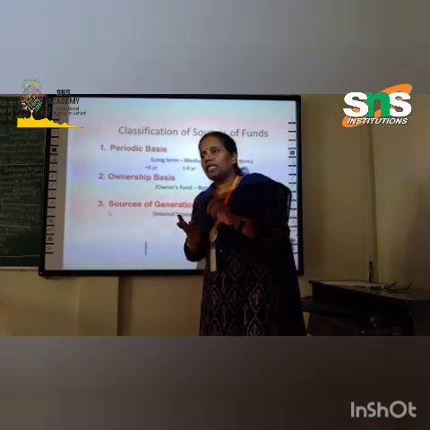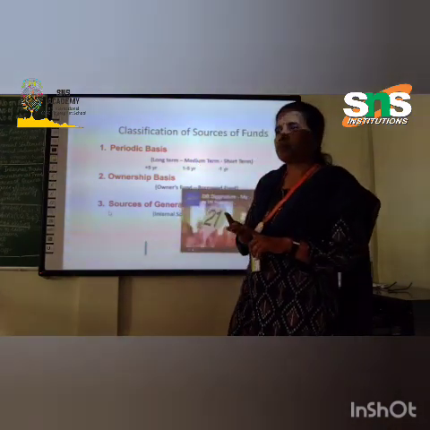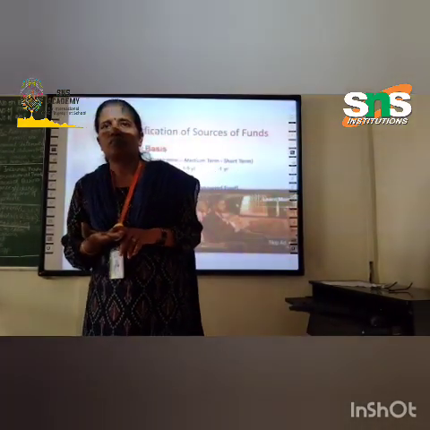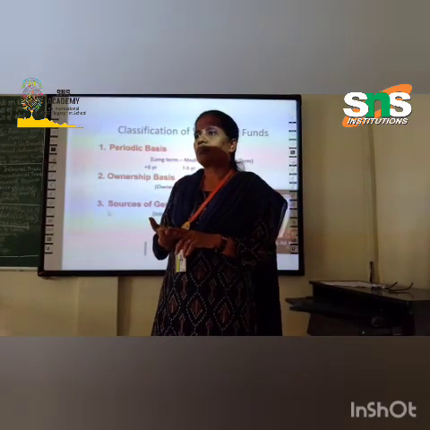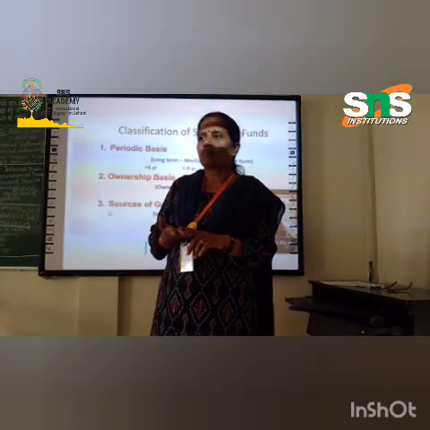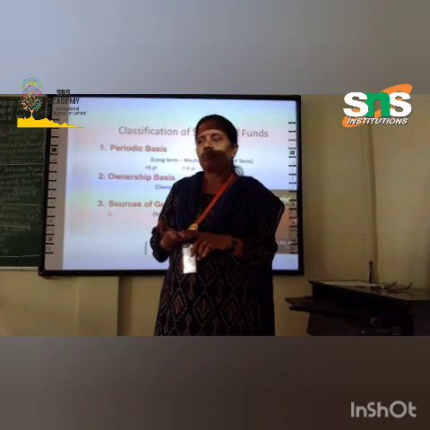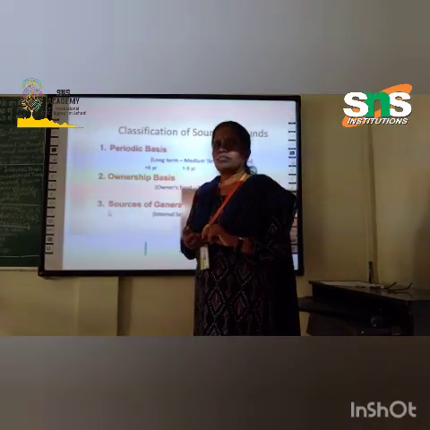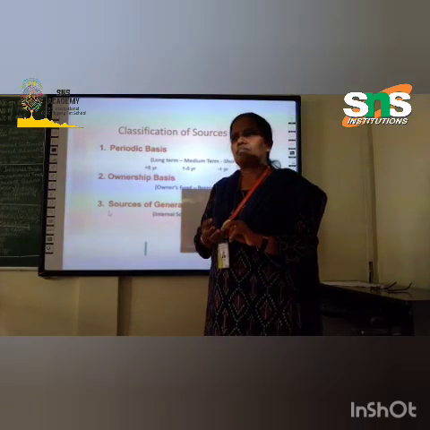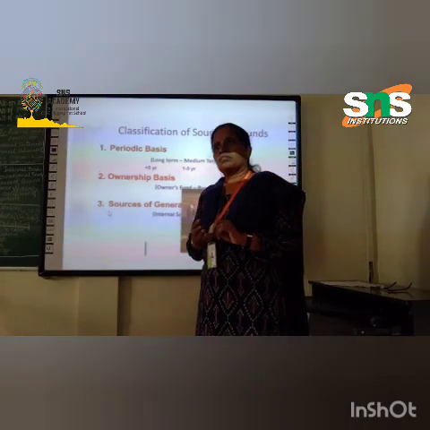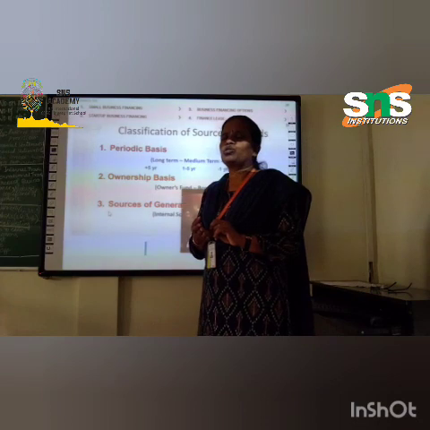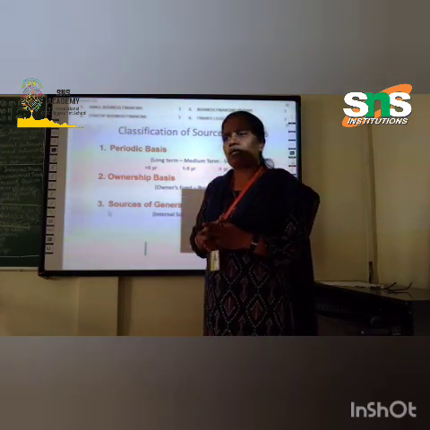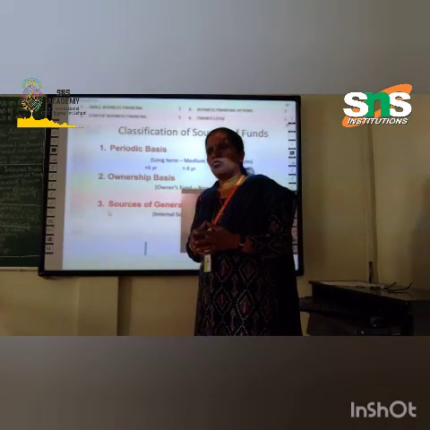Next, medium term. Funds required for a period of more than 1 year but less than 5 years are met by medium-term sources of finance. These sources include borrowings from commercial banks, public deposits, lease financing, and also financial institutions. So what will be the uses of this medium term? Examples: bank loans, commercial bank loans.